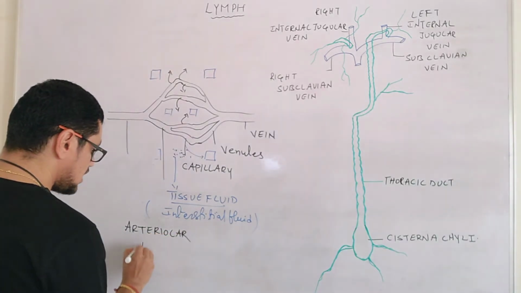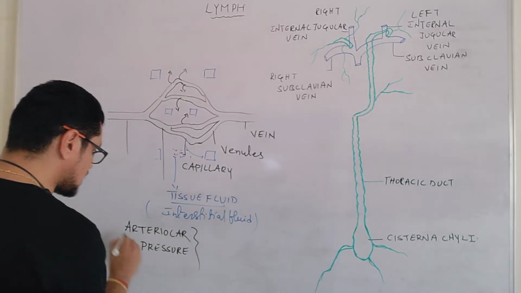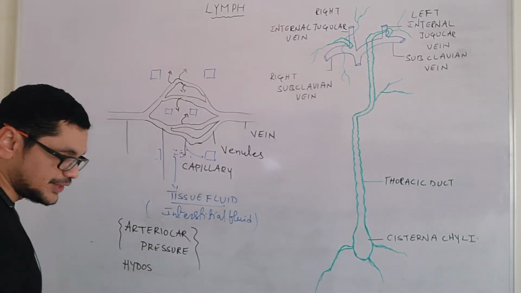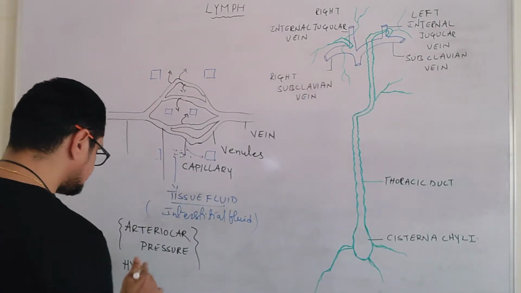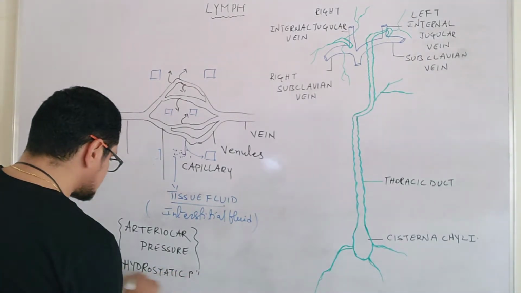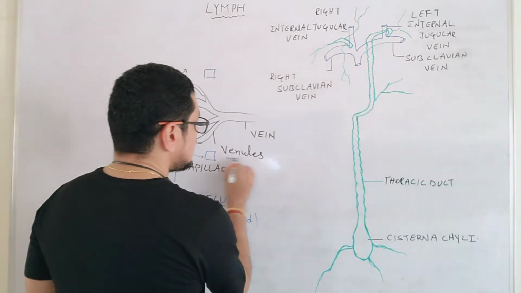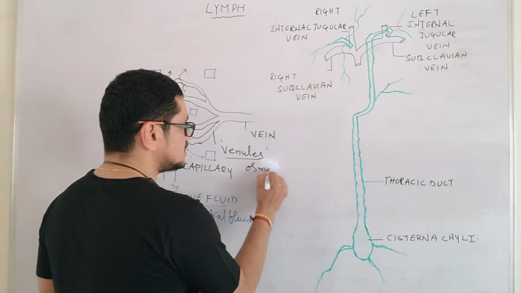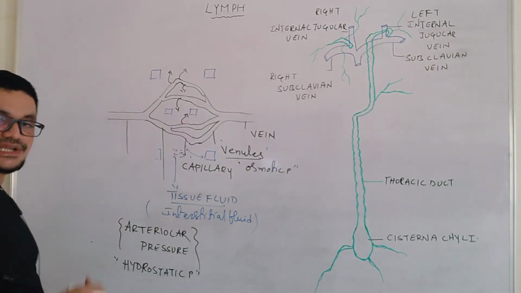And this arteriolar pressure is nothing but the hydrostatic pressure, H-Y-D-R-O. So the hydrostatic pressure is present at one end, and at the venules also there will be a pressure, called osmotic pressure. I mean to say there will be a pressure here and a pressure here also.